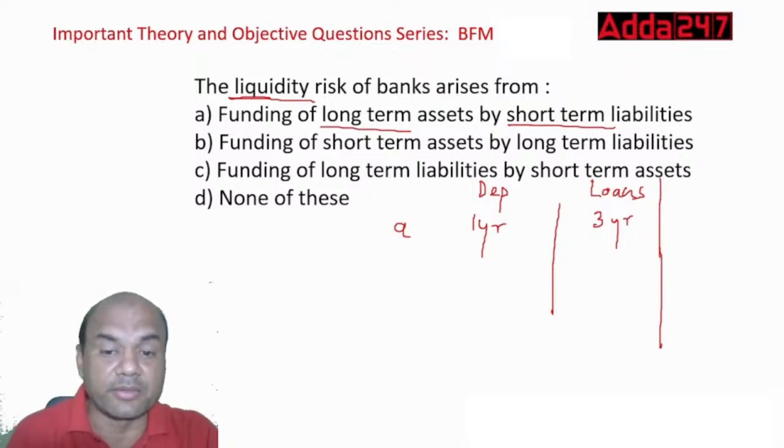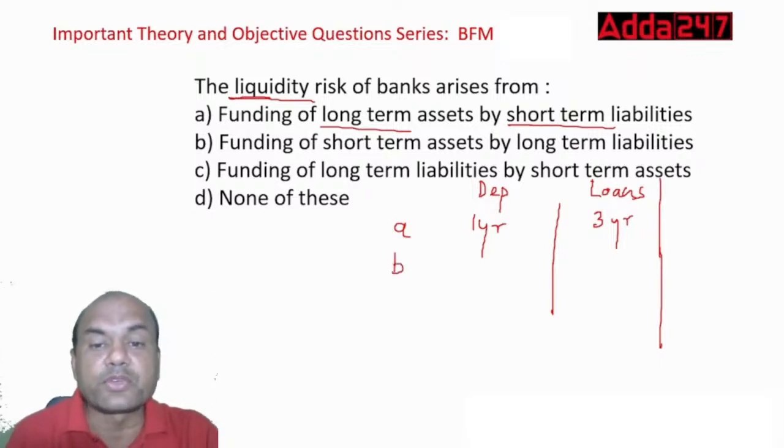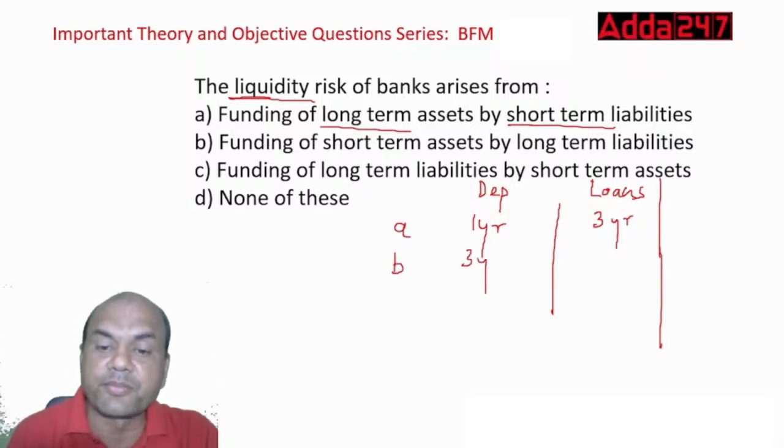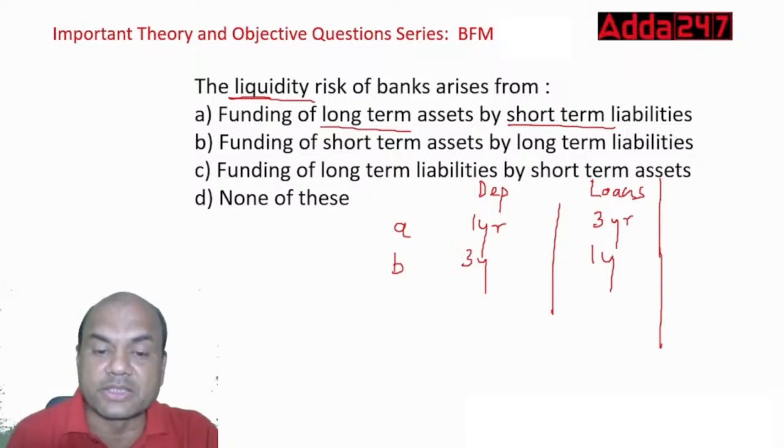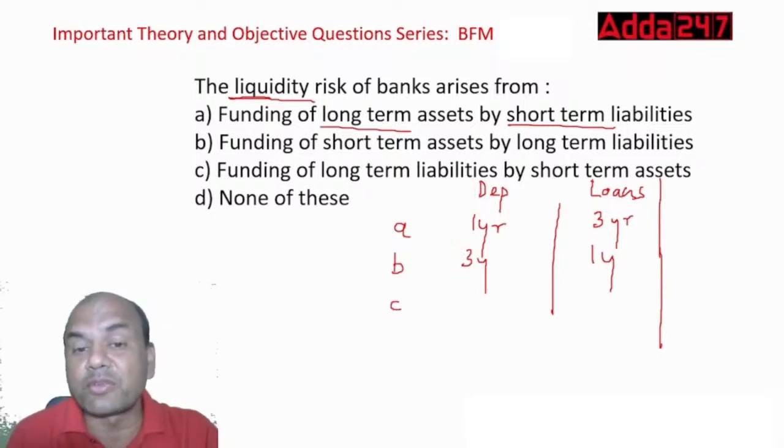Let's see later. B, funding of short-term assets by long-term liabilities. So deposit of 3 years and loan of 1 year. Will it create a problem for me? C, funding of long-term liabilities by short-term assets. This is ab initio wrong, wrong from the start. Why?